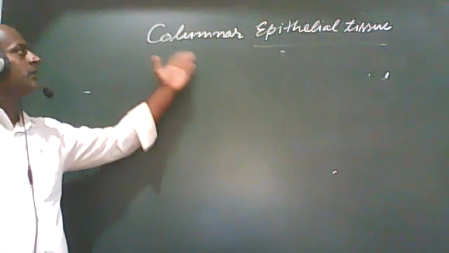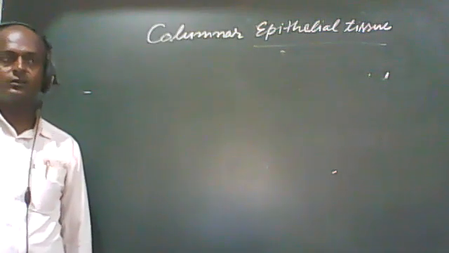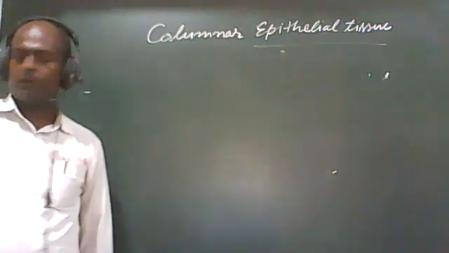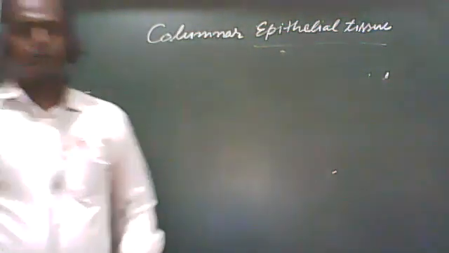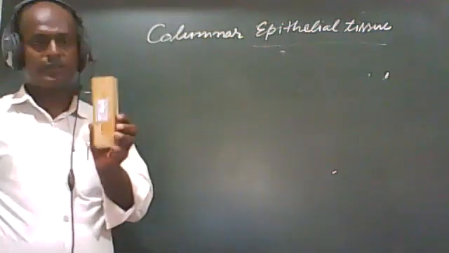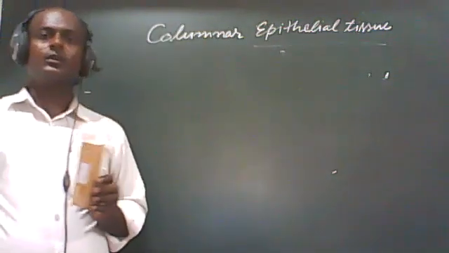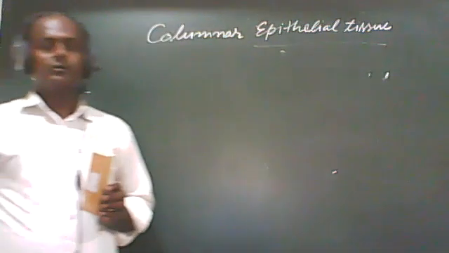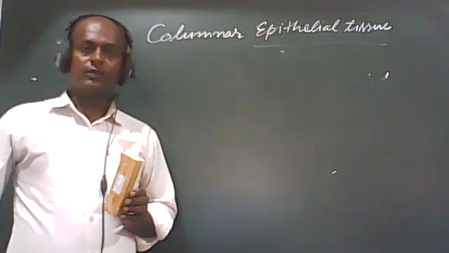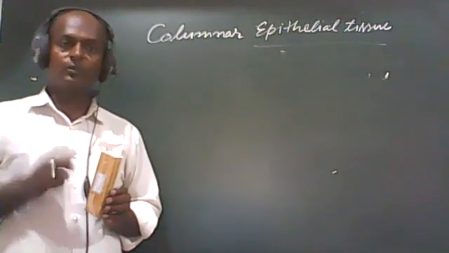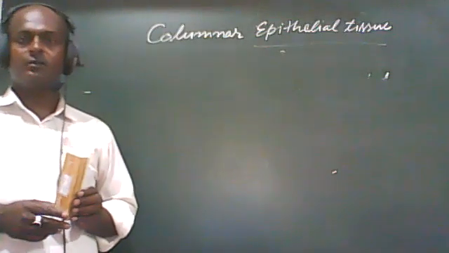As the name suggests, students, columnar. These columnar epithelial tissues are column like. Suppose that you can see this is the duster. You have seen that during making a building there is a need to prepare columns. Pillar-like structures are prepared.